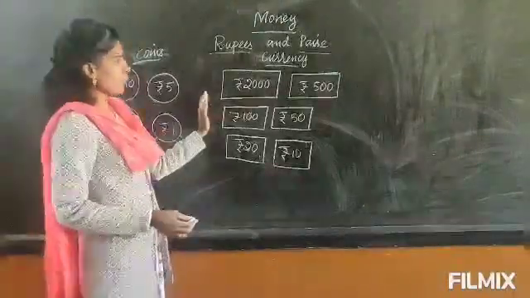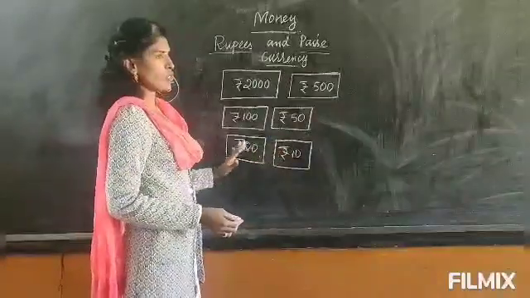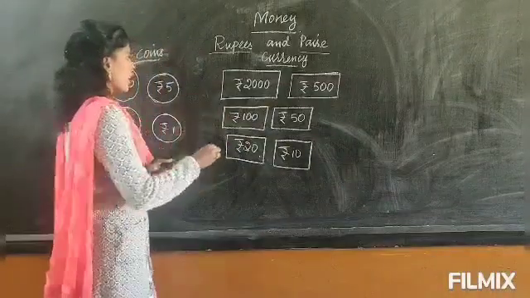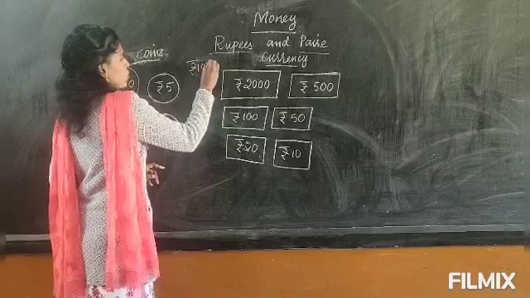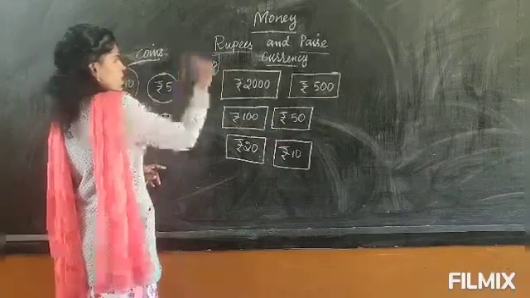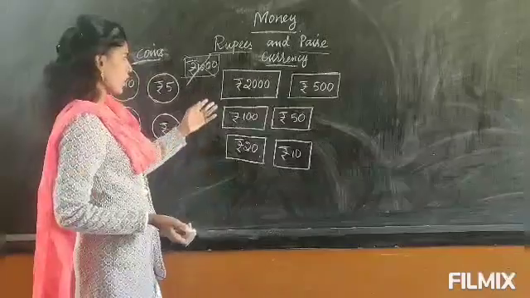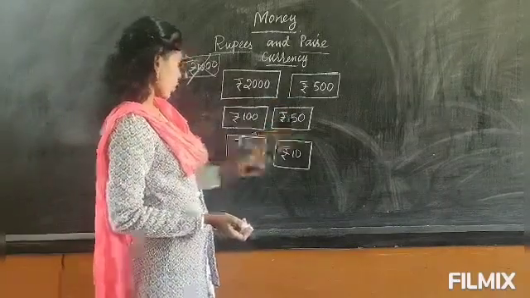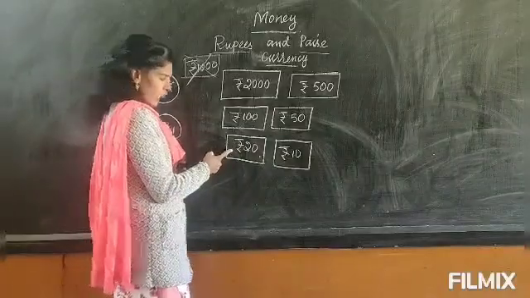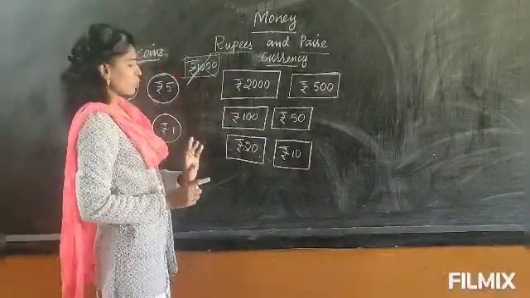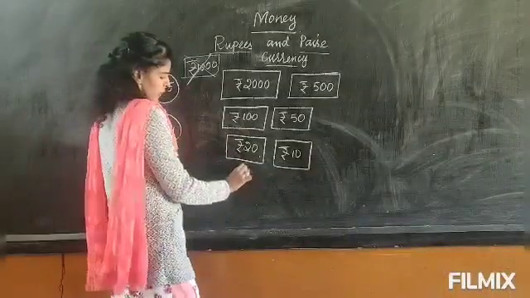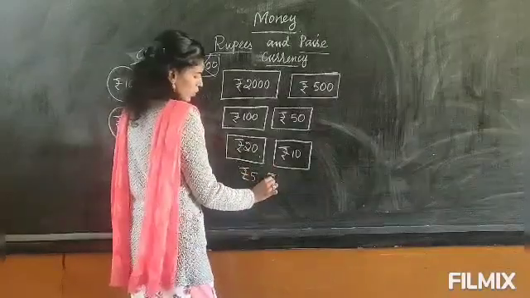And at the currency level, we have 7 units of currency. The highest amount is 2000. Before, we didn't have 2000, so the highest amount was only 1000 rupees. During demonetization, 1000 rupees was taken out and 2000 rupees was released. Again we have 500, 100 rupee currency, 50 rupee and 20 rupee, and 10 rupees also. Earlier we also had 5 rupee currency and 1 rupee currency.